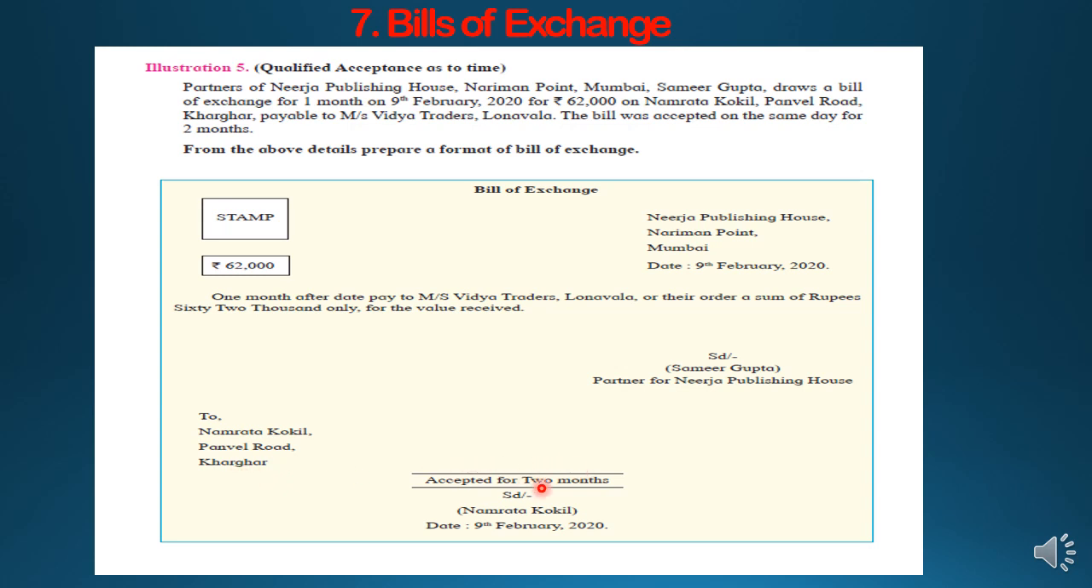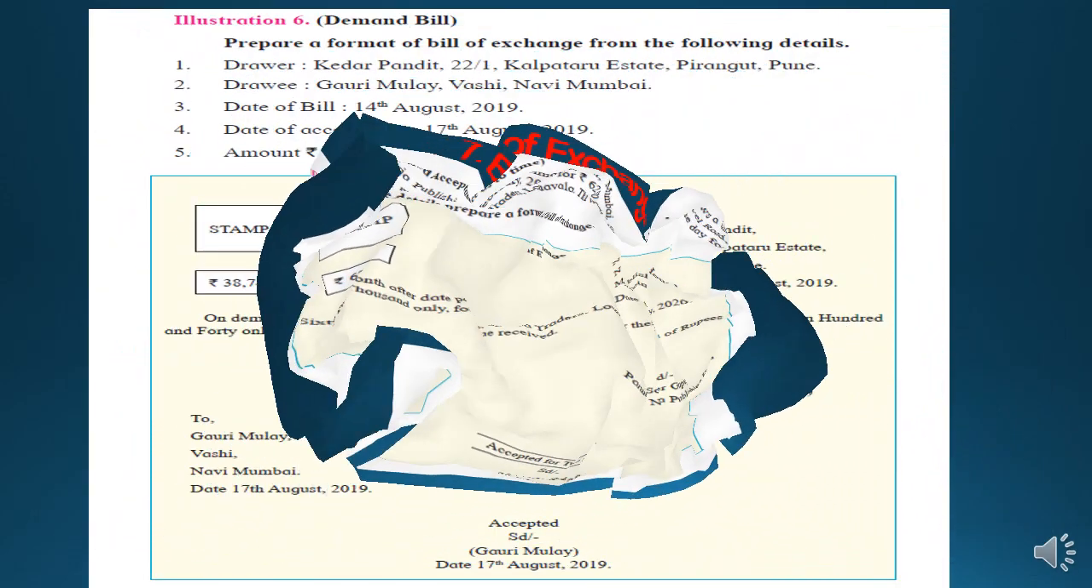Now here, in place of simply accepted, it is qualified by time. Even though the drawer has drawn the bill for 1 month, the drawee is accepting for 2 months. So while signing, the drawee will write accepted for 2 months, signature, the drawee's name, and the date on which he has accepted. If no other date is given for the acceptance of the bill, the date of the bill will be written as the acceptance date. So the date of acceptance and date of bill will be the same in this case. So the date is 9th Feb 2020.